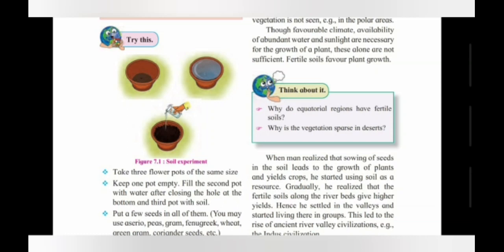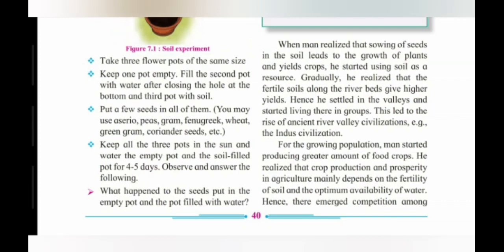Put a few seeds in all of them. Now you can take any of the seeds mentioned here: Asadio, peas, gram, fenugreek, wheat, green gram, coriander seeds, etc. Keep all the 3 pots in the sun and water the empty pot and the soil filled pot for 4-5 days. Observe and answer the following questions.